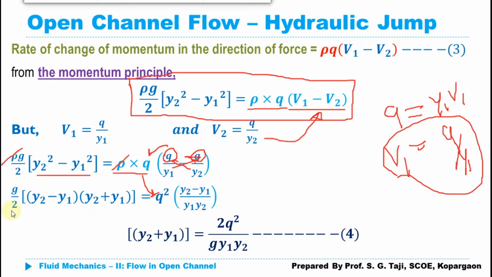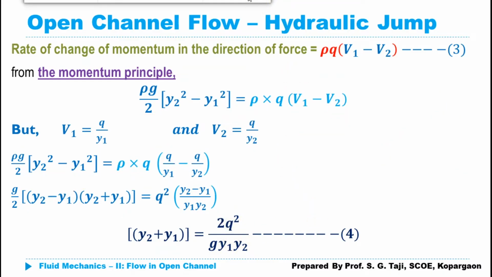So the equation I am getting here is g divided by 2 multiplied by, using the formula a square minus b square equals a minus b multiplied by a plus b, I take the factors: y2 minus y1 multiplied by y2 plus y1. This is equal to q square multiplied by y2 minus y1 divided by y1 multiplied by y2. Here y2 minus y1 and y2 minus y1 get cancelled. So if I keep y2 plus y1 on one side, I get y2 plus y1 is equal to 2q square divided by g y1 multiplied by y2.